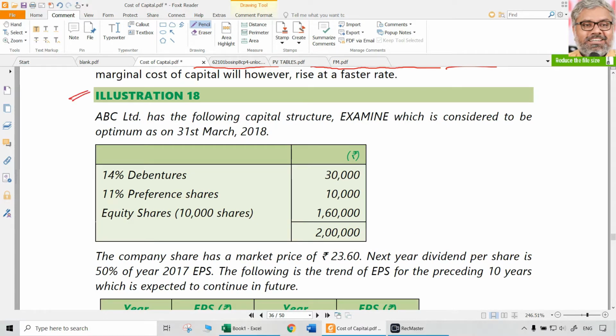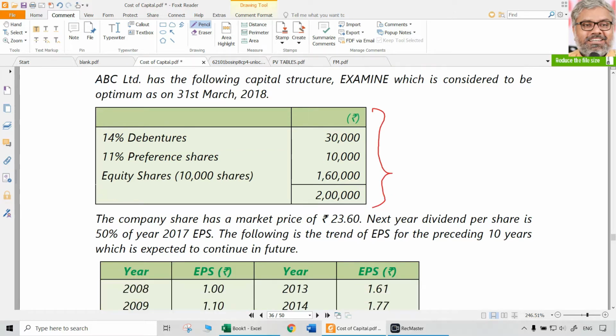Let us understand this marginal cost of capital concept with this illustration number 18. Such a question was given in the examinations earlier for 10 marks. So ABC Limited has the following capital structure, which is considered to be optimum already. There is nothing to examine. Already they are saying it is the optimum capital structure.